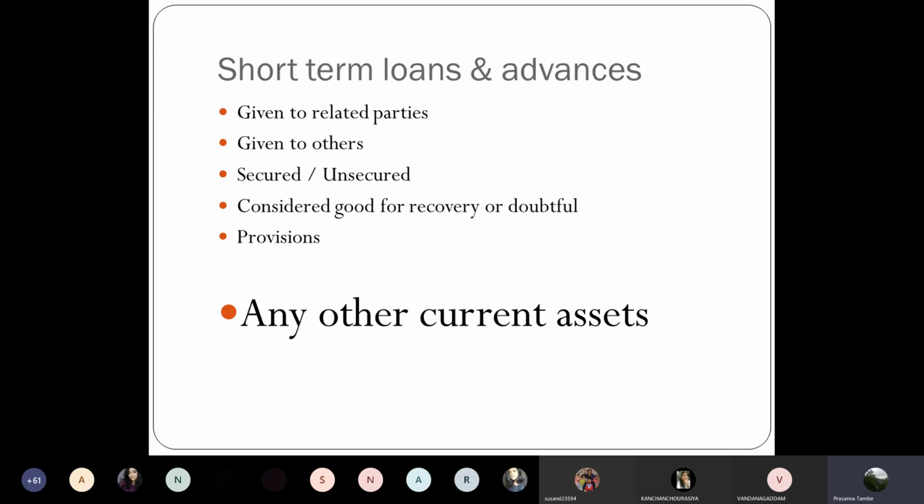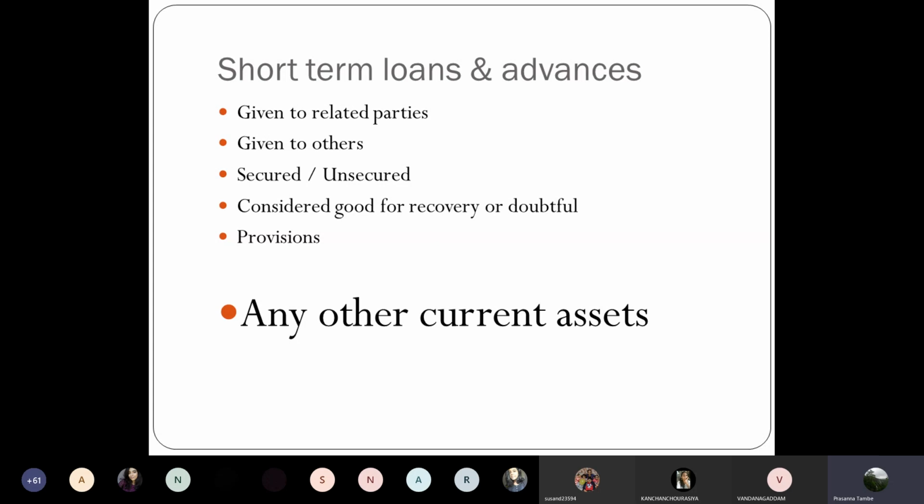You may give some advances to the supplier before he supplies you the goods, and say within a month when he supplies the goods, it will be adjusted against the amount payable to him. So like that, you may have some short-term loans and advances. These are shown under this particular head. Now, whenever you show the short-term loans and advances, the disclosure requirements and details required to be shown are almost similar to your long-term advances.